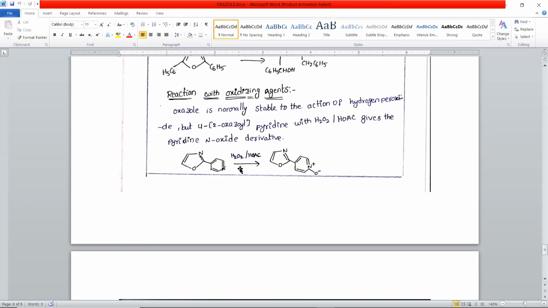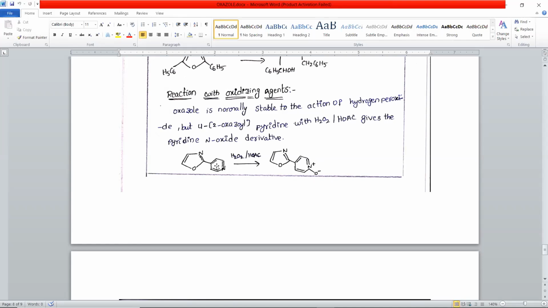So when it is subjected to treatment with hydrogen peroxide and acetic acid, it undergoes oxidation in the nitrogen atom present in the pyridine ring system, resulting in the formation of an N-oxide. So N-oxide is formed. So oxidation is occurring in the pyridine ring system, not in the oxazole ring system, because oxazole is normally stable to the action of hydrogen peroxide.